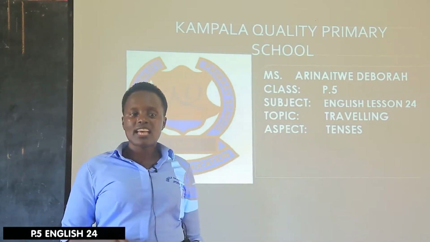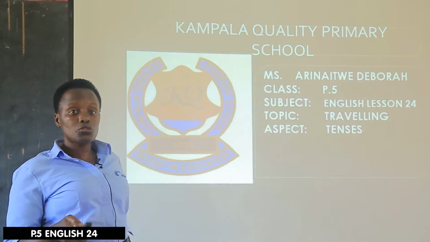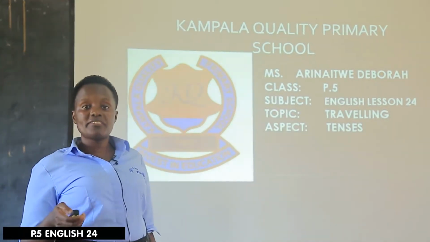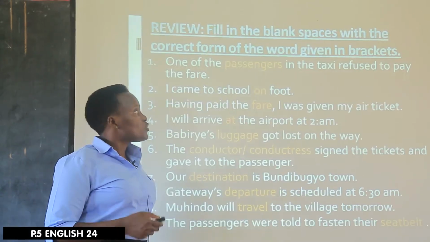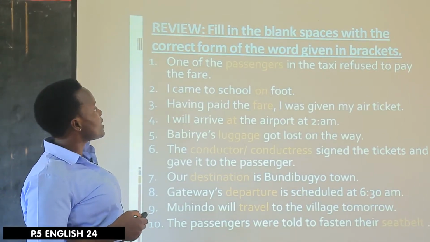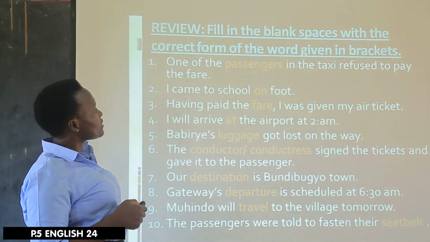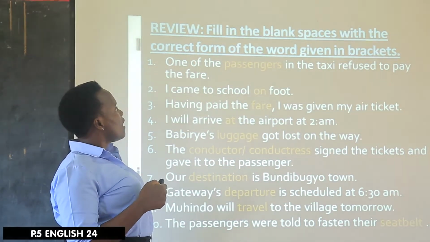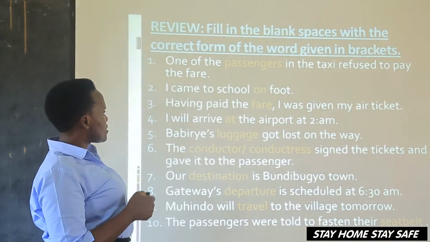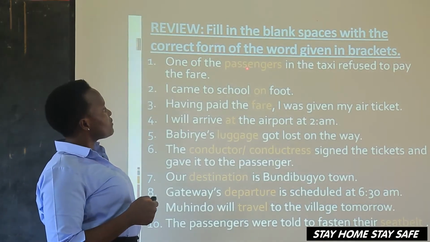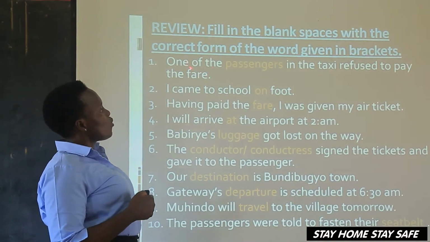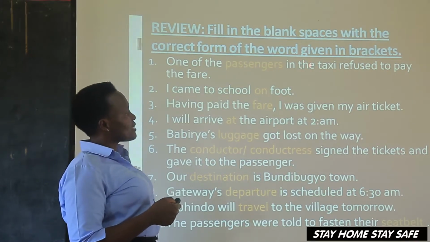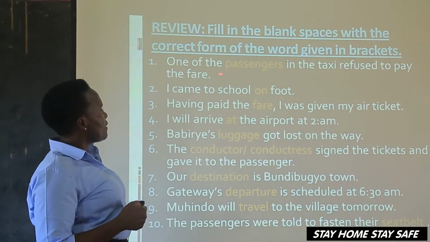Before I left last time, I gave you work to do. So let me begin with a review of the work that I left with you. You were supposed to fill in the blank spaces with a correct form of the word that was suitable. For example, one of the dash in the taxi refused to pay the fare. The answer is: one of the passengers in the taxi refused to pay the fare.